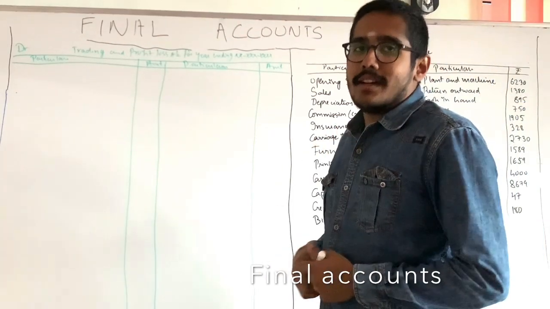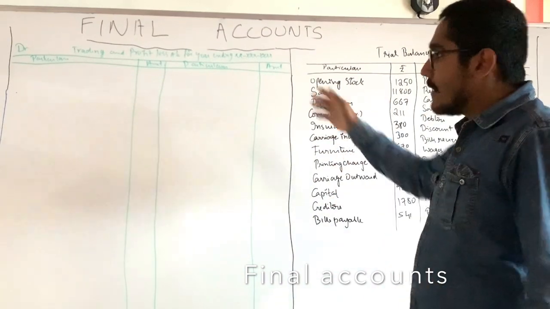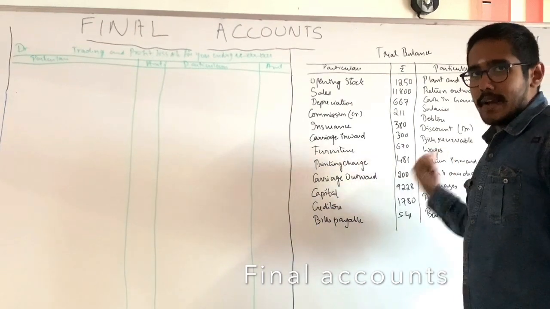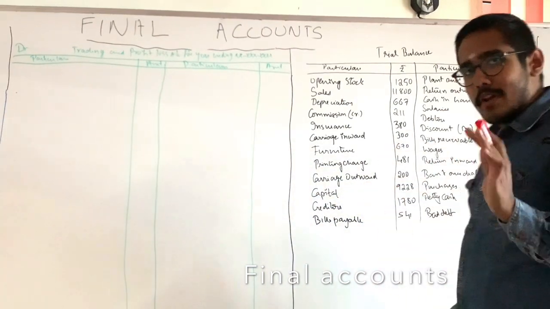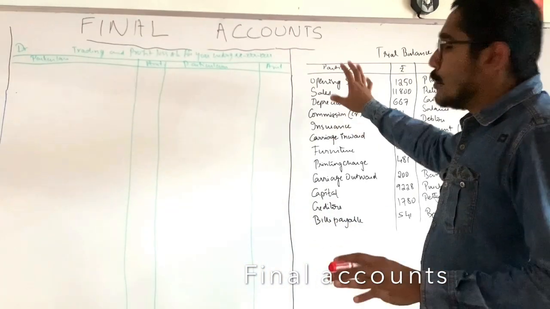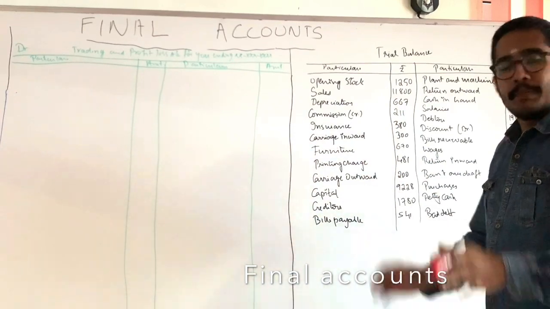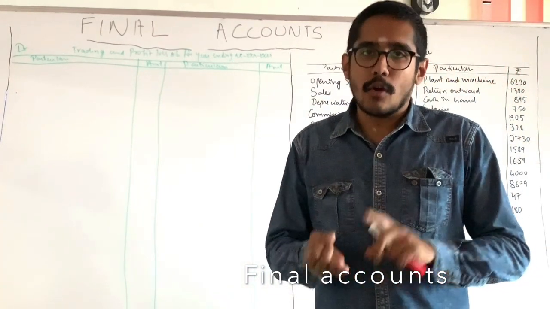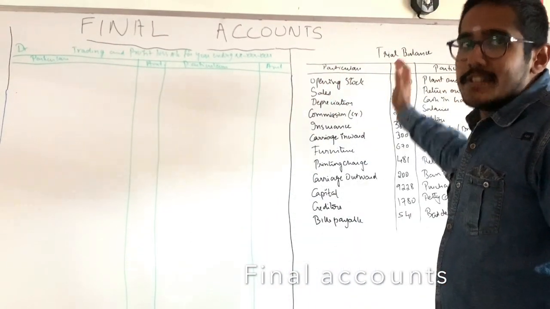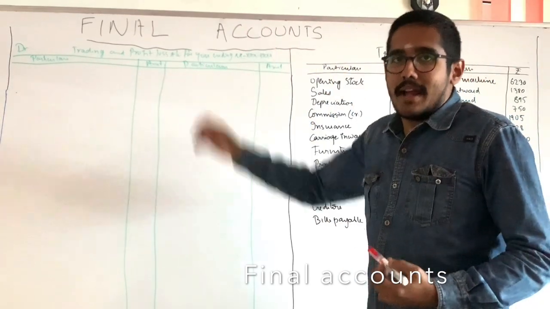Now we are seeing the trial balance. Okay, over here. The thing is that I don't have space to write the trial balance like this, so I had made it like this. Right? That is not an issue. So first of all, if you are getting a trial balance, the first process you have to do is to find out where the items are coming. See, we find accounts means trading account, profit and loss account, and balance sheet. So these are the items we need to segregate first in order to take it to the accounts concerned.